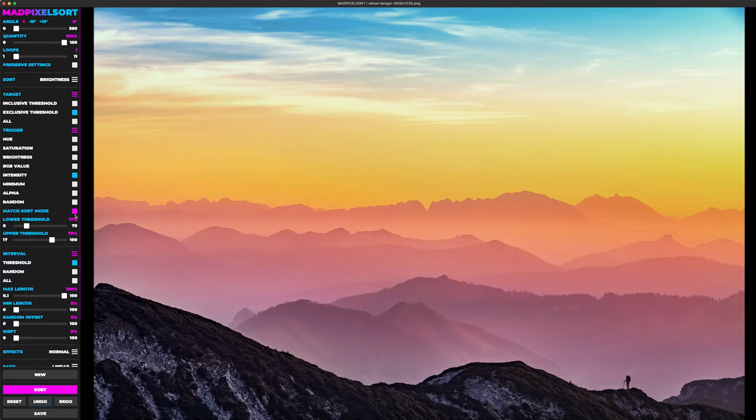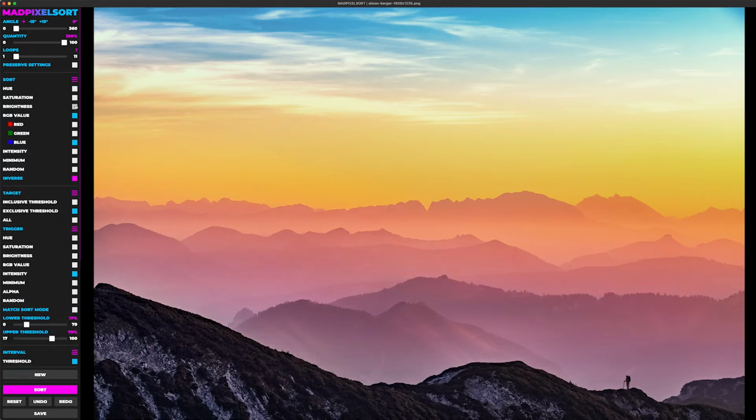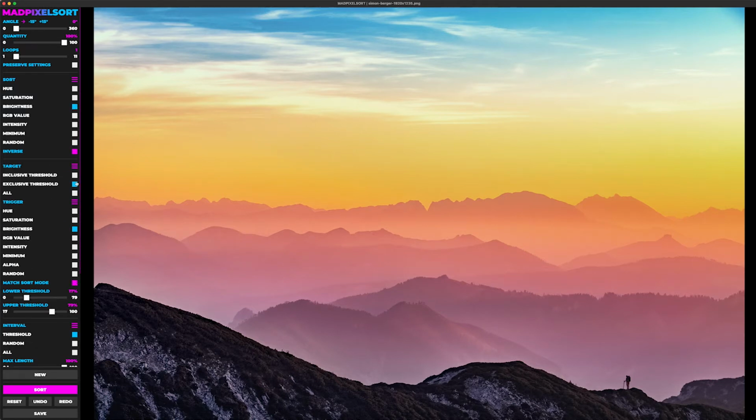And match sort mode, essentially what that does is, when it's enabled, which it is by default, whenever you change your sorting mode, it'll automatically change the trigger mode. If you want that to not happen, then you just click that and it won't change anymore. We'll put that back on for now.